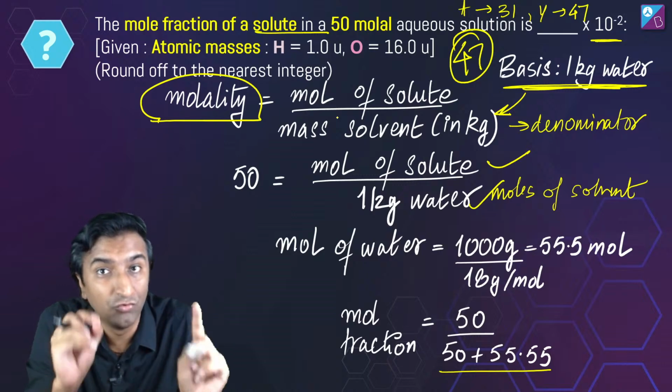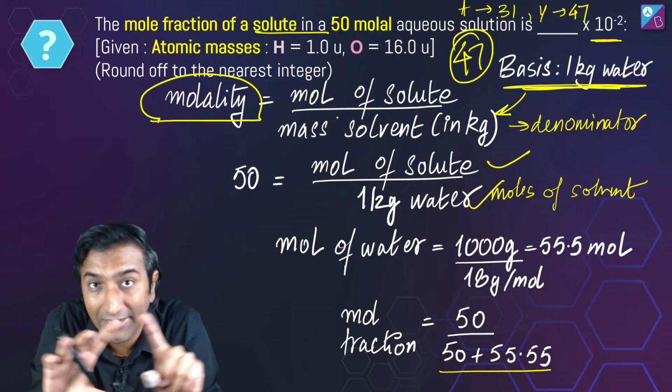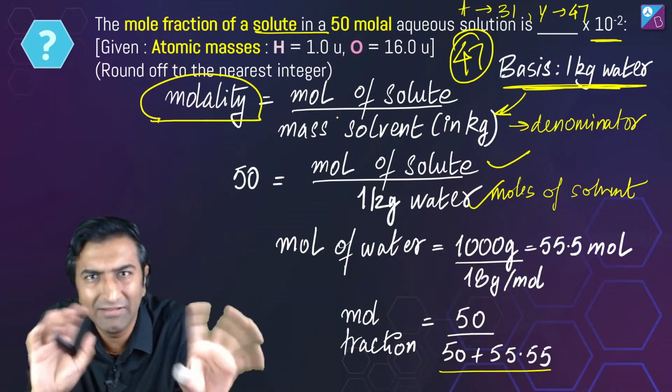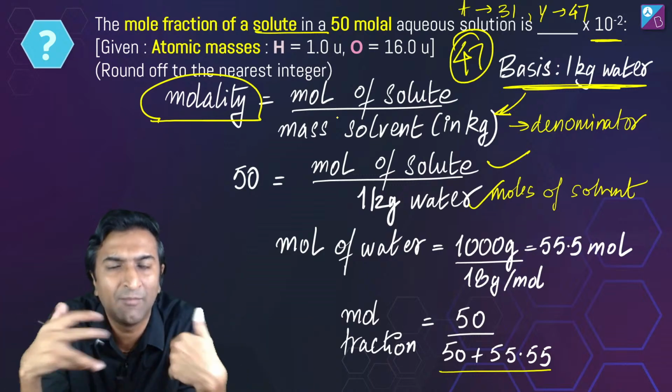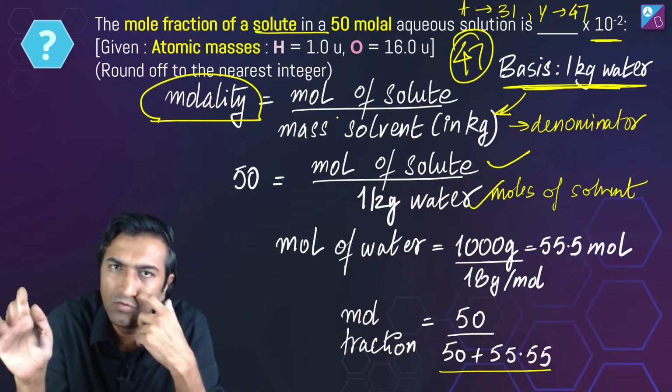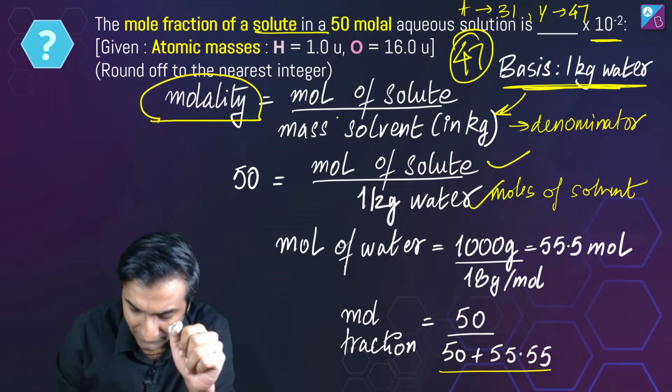Now, whatever formula you're using, you'll have options. Either you take 1 liter of solution if you have molarity or you take 1 kilogram if you have molality. These are broadly the most basis. या तो फिर तीसरा बेसिस होगा 100 ग्राम. That's all. These are 3 bases. हमारे लिए इतना काफी है. When you do chemical engineering or mechanical engineering, you'll have more of this stuff, a lot of these calculations. But अभी के लिए this is sufficient.